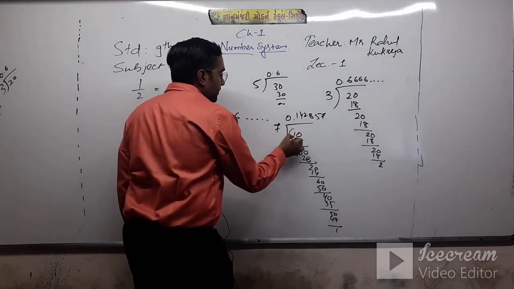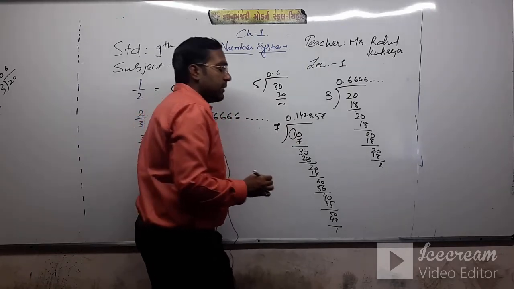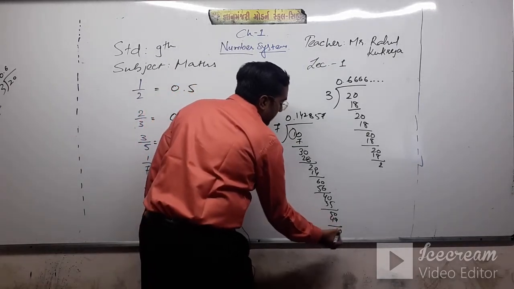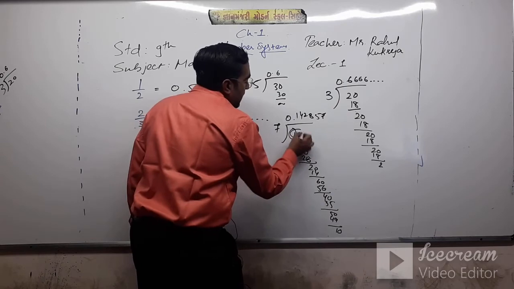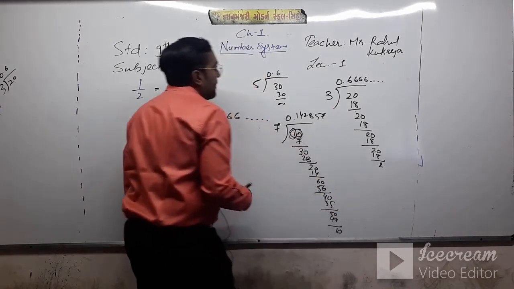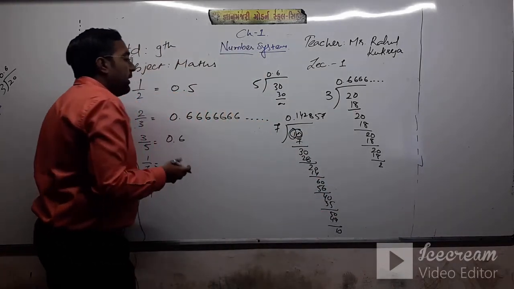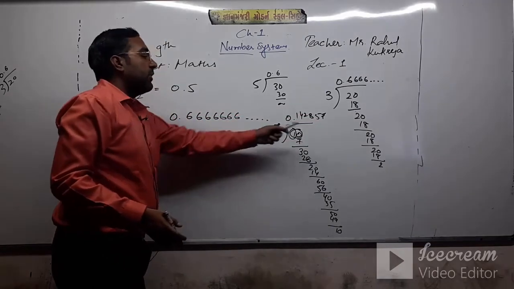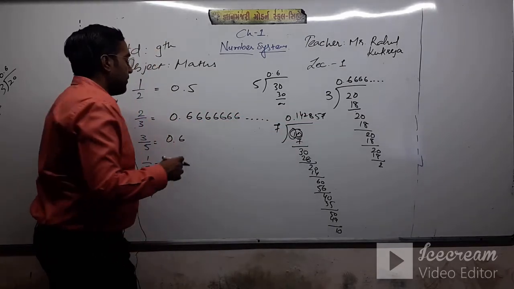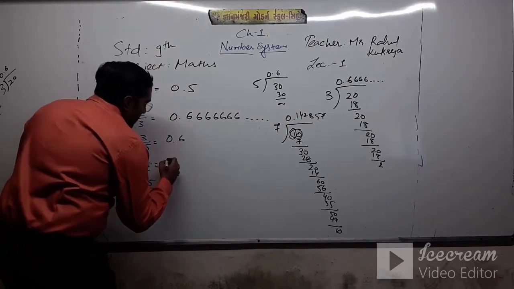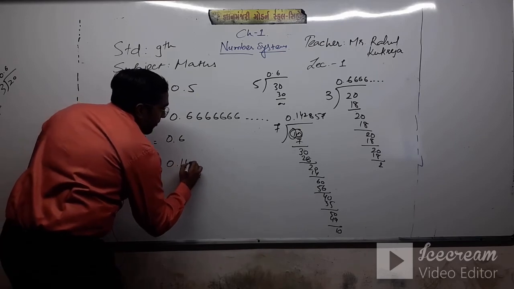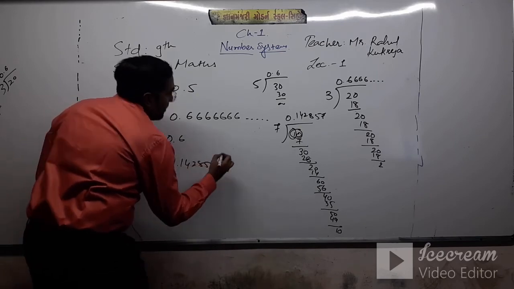So again 10 comes here, and similarly the remainder never comes as 0, so we write this number as 0.142857